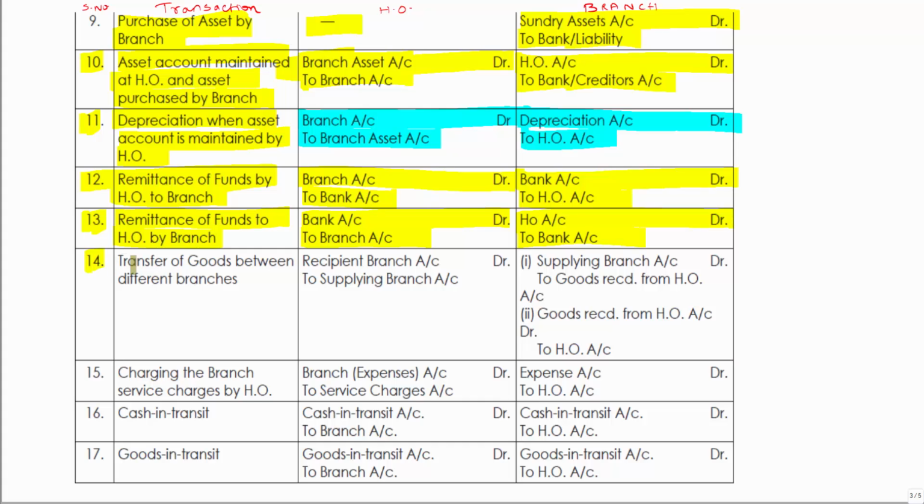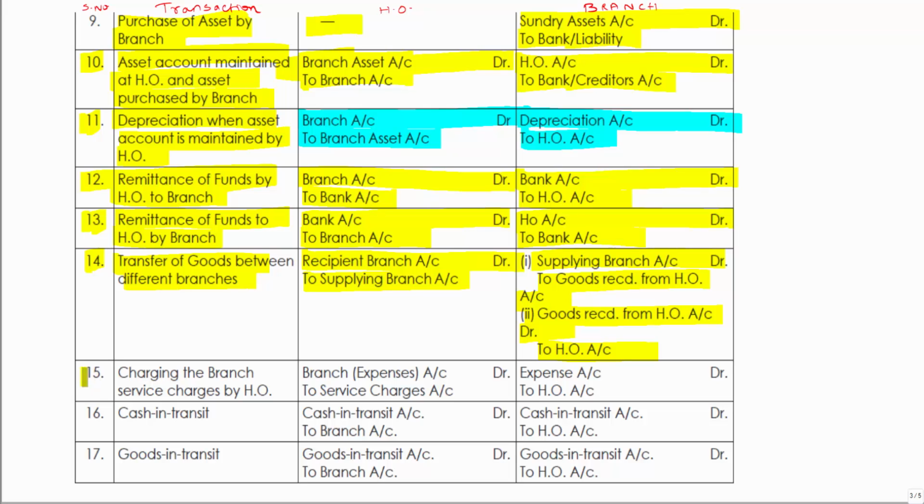Next, item 14, transfer of goods between branches. In the books of HO, the responsibility of one branch is getting shifted to another branch. Earlier, particular branch account was debited. Okay, so now that branch has supplied goods to another branch. So recipient branch will be debited, supplying branch will be credited. Whereas in the books of branches, entry will be supplying branch account debit, okay, to goods received from HO. Then there will be one more entry, goods received from HO to HO. We'll understand this entry when we take up an example.